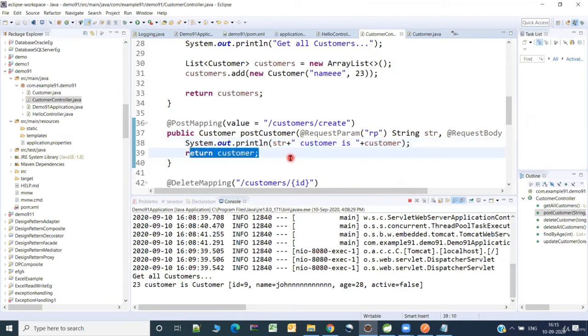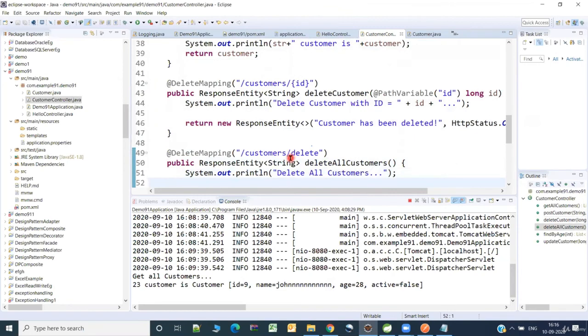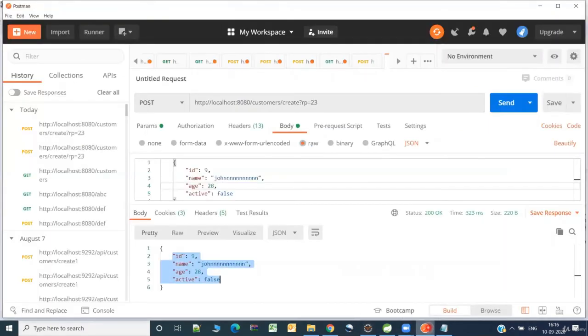Fine. Now, similarly, we can try the delete operation. Okay, so let's try to delete it. And similarly, delete all is there. So let's try this from the Postman tool. Postman is a free tool which is available, so you can download it based on the operating system which you are using.